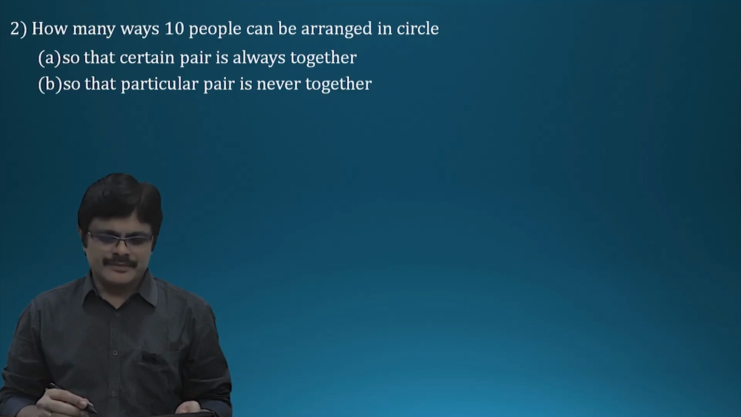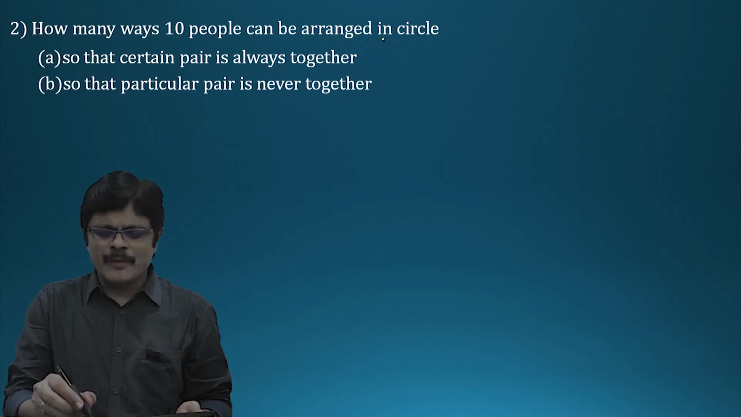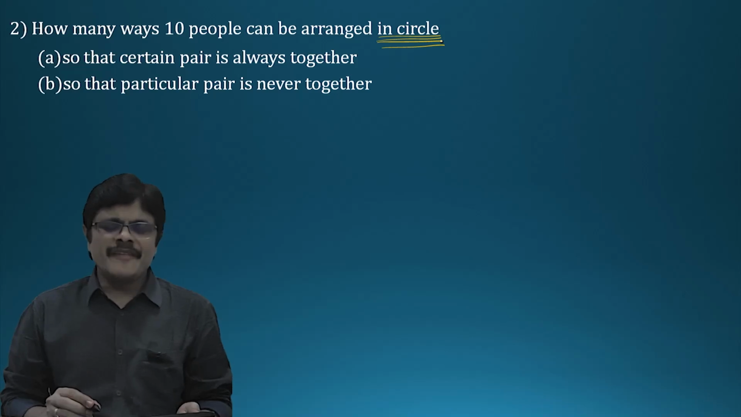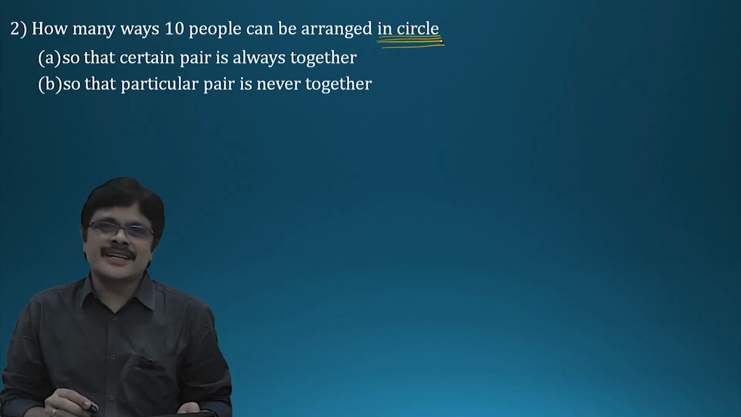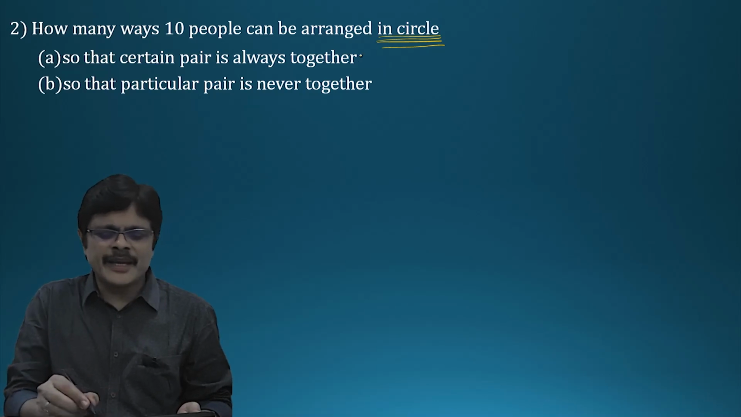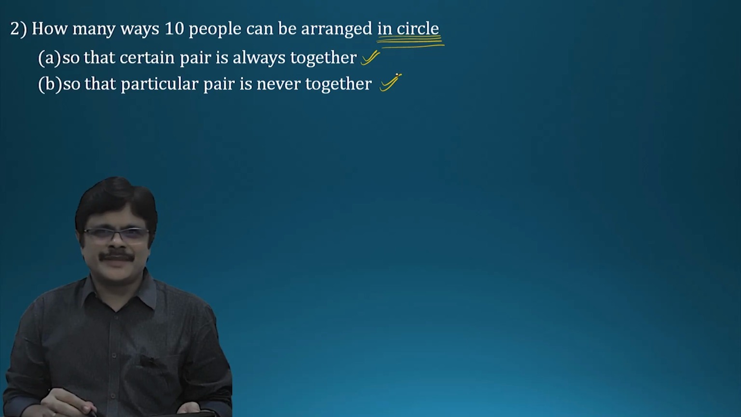Next problem. It's actually the same problem, but the arrangement is now in a circle. How many ways can 10 people be arranged in a circle? That is, around a table. So that a certain pair is always together. Second thing, a certain pair is never together. But now it is a circular arrangement.